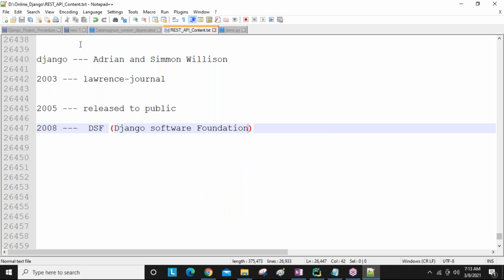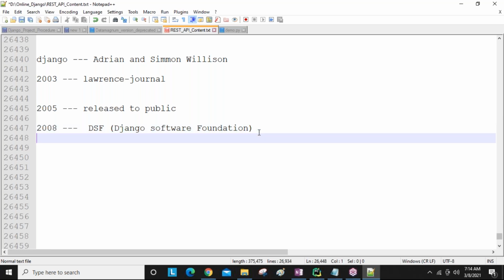Programmatically we have not started anything yet; this is just for knowledge purposes. Whether this is your first class or previous class is not a matter. From today onwards, what we are discussing, installation, is important knowledge. This is all just theoretical knowledge. So in 2008 they started their own organization, the Django Software Foundation, to maintain the Django framework and develop more and more features into it.